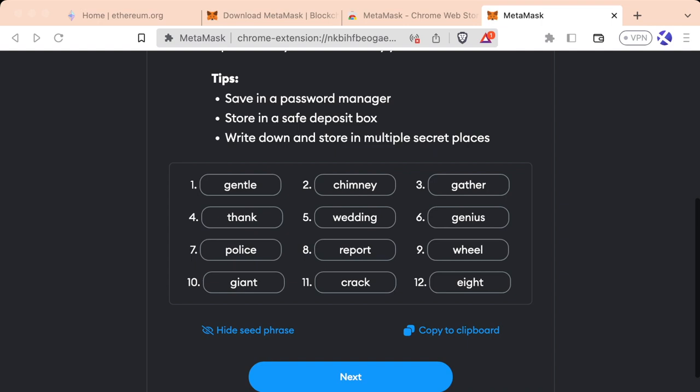So again, I know I'm belaboring the point a little bit, but everything that we're going to do in this tutorial, we're going to do with fake money and fake assets, and never put actual money into this account that we're making here. Once you get familiar with using MetaMask and working with the tools and staying secure, then you can go ahead and create a separate MetaMask that will have real funds in it. If you want to put real money in a different MetaMask, a lot of browsers have a profile option, and maybe you can make a new profile, install MetaMask on that different profile, call that profile Real Money Profile or something, and that's where you will store your money.